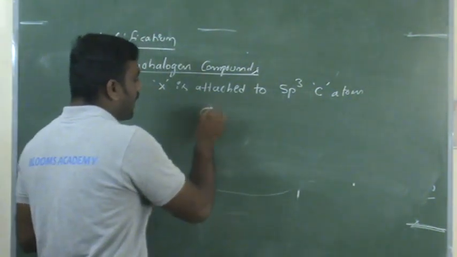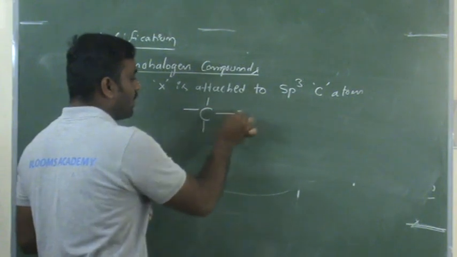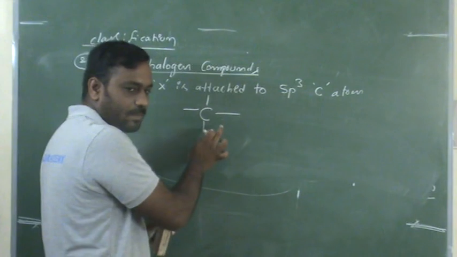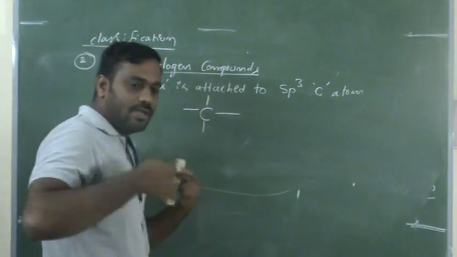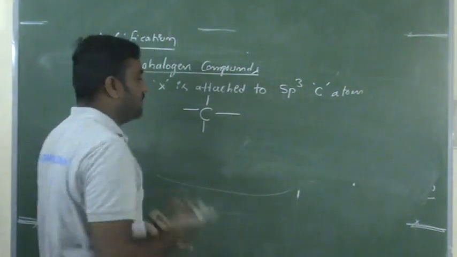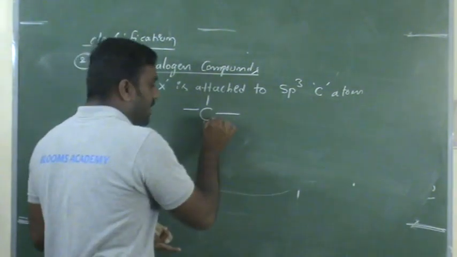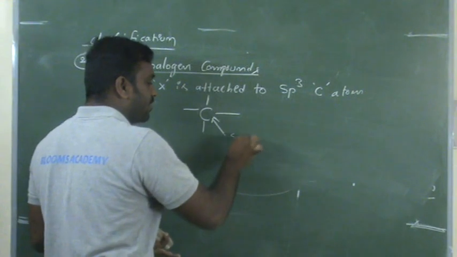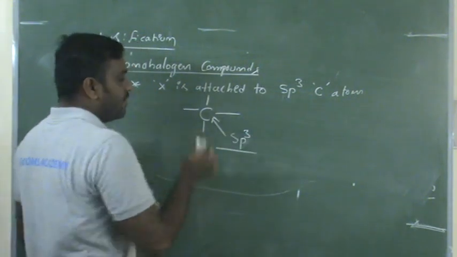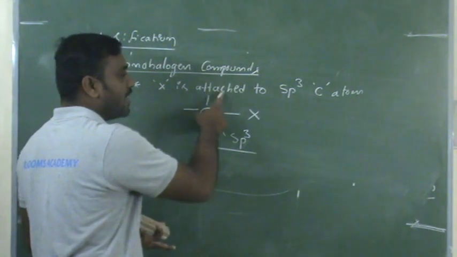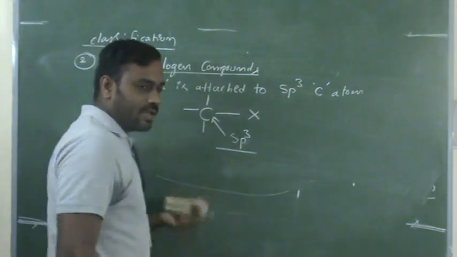Suppose around the carbon there are four single bonds, four completely single bonds, nothing but covalent bonds or sigma bonds. Now this hybridized carbon atom is sp3. If it is attached to a halogen, then it is called a halogen atom attached to an sp3 hybridized carbon.